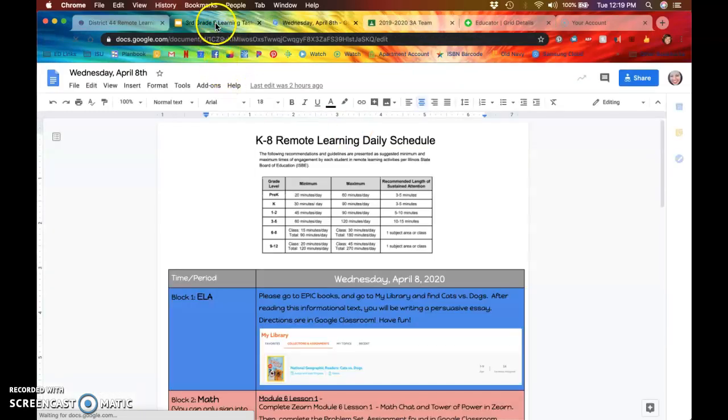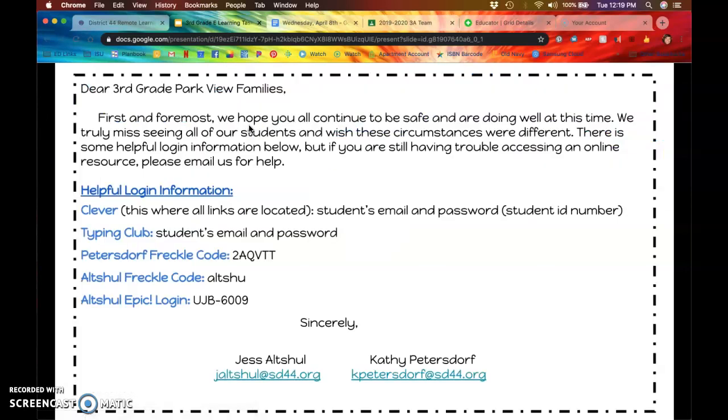Oh, something else I do want to mention back on this page, the second page here still has those helpful links. So it tells you how to log into Clever, Typing Club if you're one of my students. And then here we have our Freckle codes for each of our classes, and also the EPIC code. My class is on here, and I believe Mrs. Petersdorf has emailed that out to all parents. For my students with EPIC, you'll type in this code, and then your password is 00 followed by your classroom number. So if you are the first student, for example, your code is actually 0001. If you need help with that, I would be absolutely willing to help you with that, so just let me know.